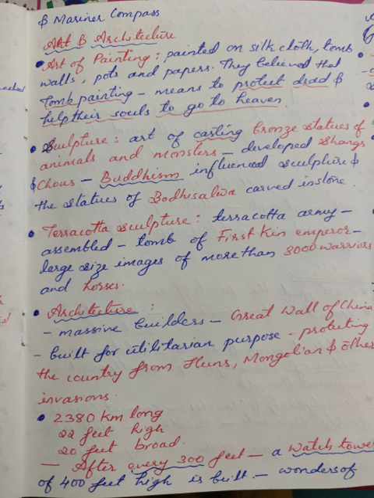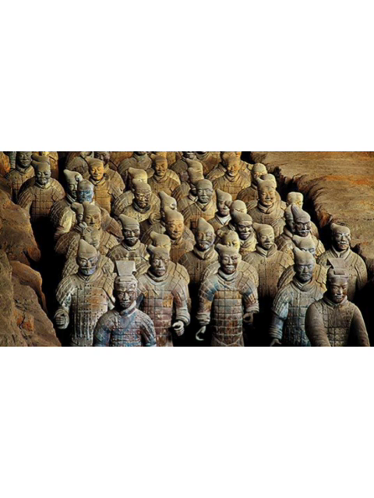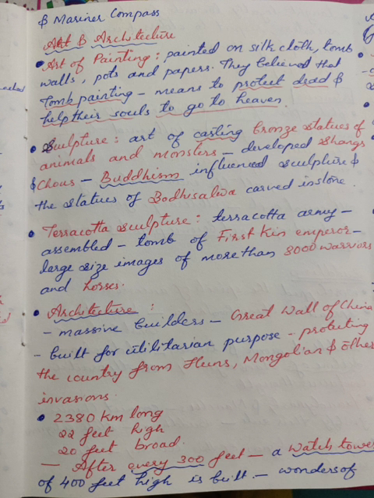Buddhism influenced sculpture and the statues of Bodhisattva. Bodhisattva means any person who is on the path of Buddhahood. Statues of Bodhisattva carved in stone are found in large numbers. Next, terracotta sculpture. The terracotta army assembled in the tomb of the first Qin emperor consists of large images of more than 8,000 warriors and horses. They are very attractive.